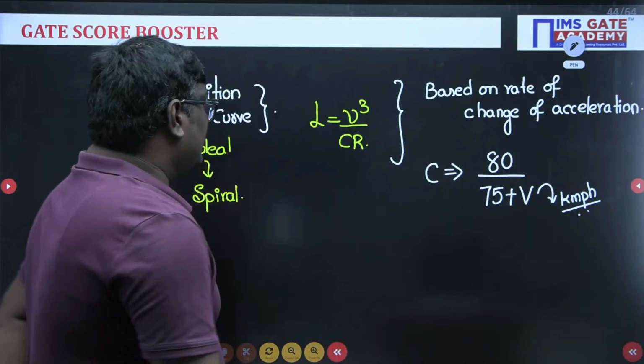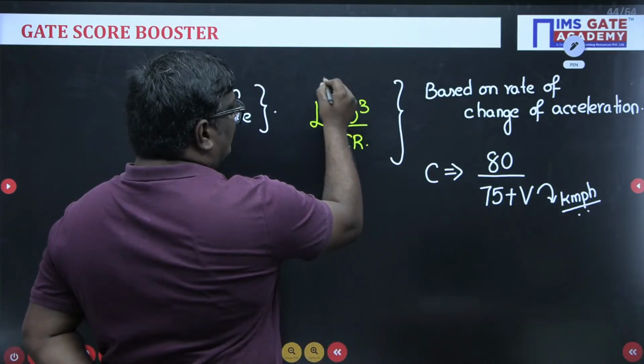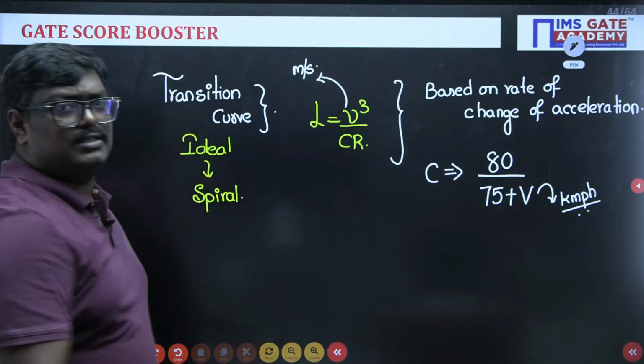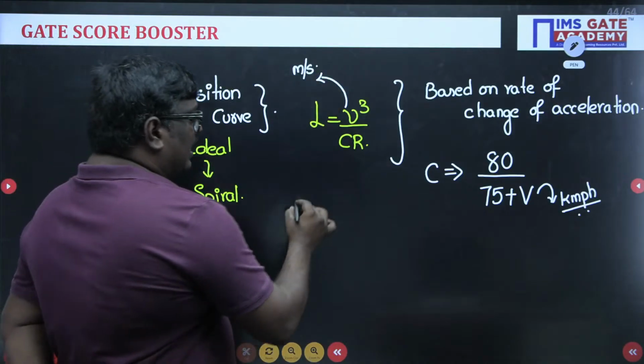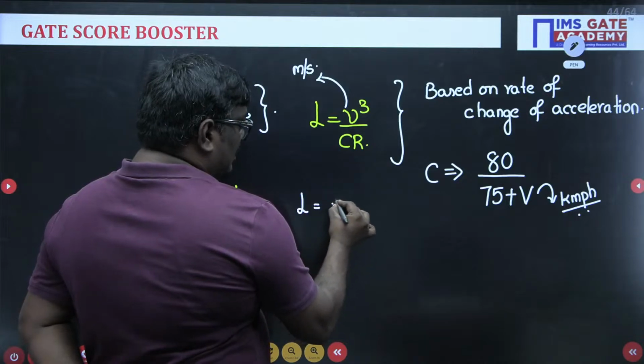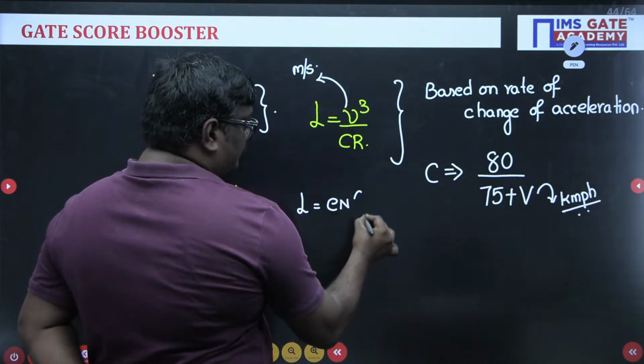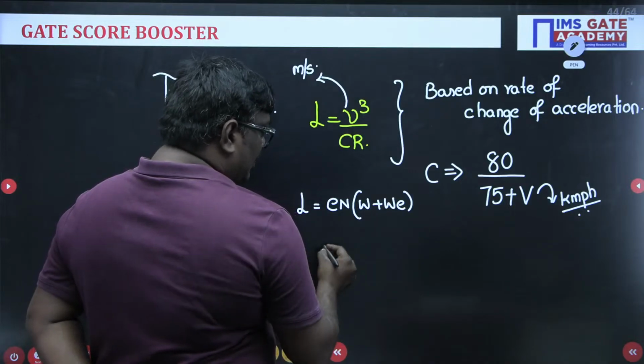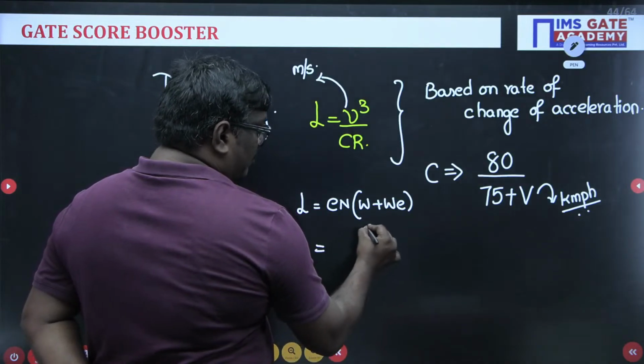If I represent v in small, the velocity is in meter per second. Similarly, let us consider length L is equal to En into W plus We, if it is rotated about the outer edge.